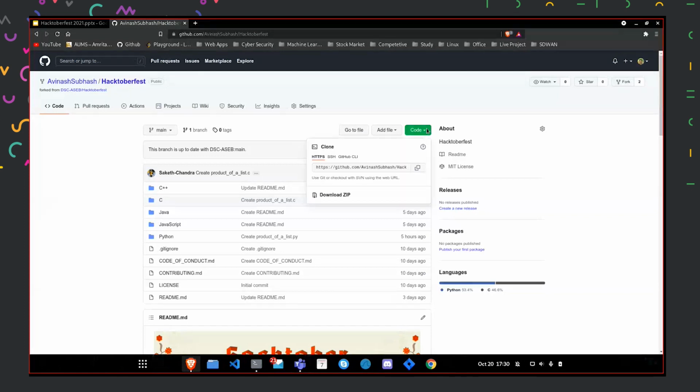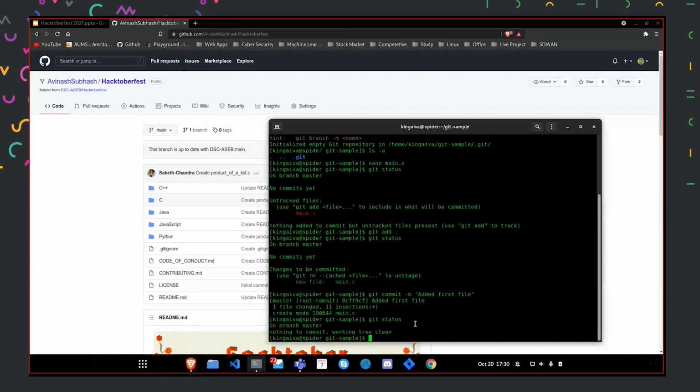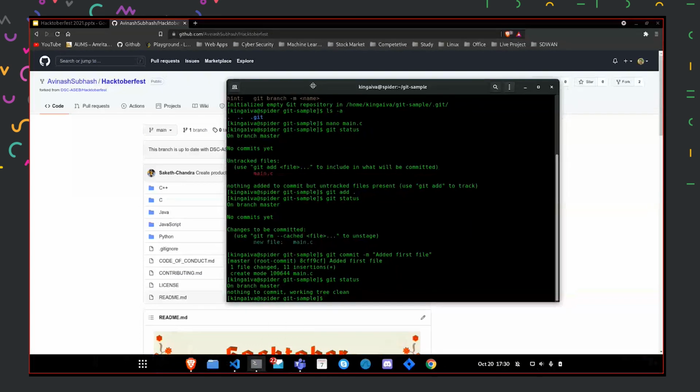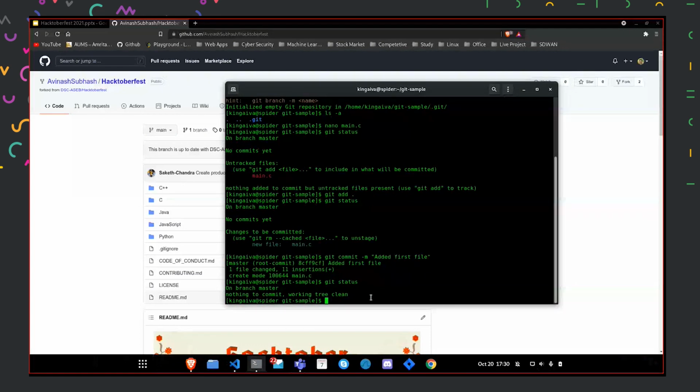So what we'll do is that we'll just copy that. There are several ways to do it. We can do it with SSH, or there are some new tools that GitHub has released, the GitHub CLI, or we can use the standard Git. So I'll be using, yeah, what I'll do is copy it, and now I need to bring everything back to my system so that I can make the changes. The command for that is git clone and the link that we have copied.